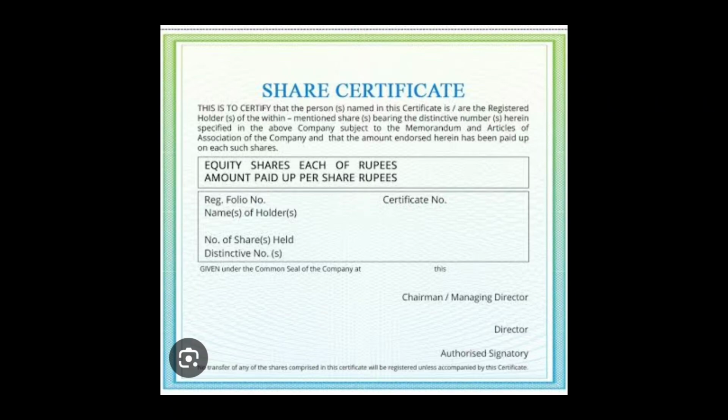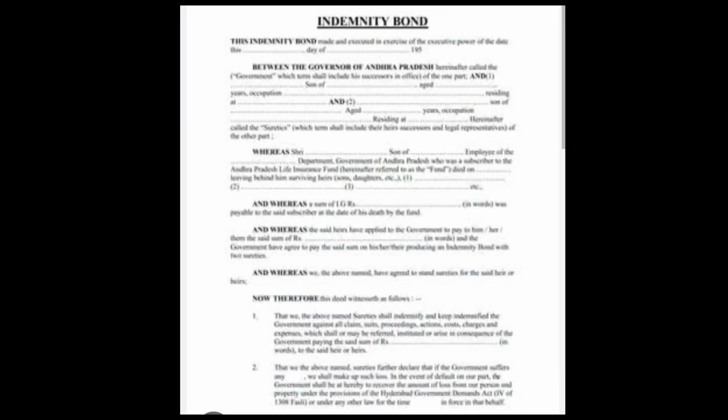Another example of a contract of indemnity is the indemnity bond. If a person loses his original share certificate, he can apply for a duplicate certificate from the company.